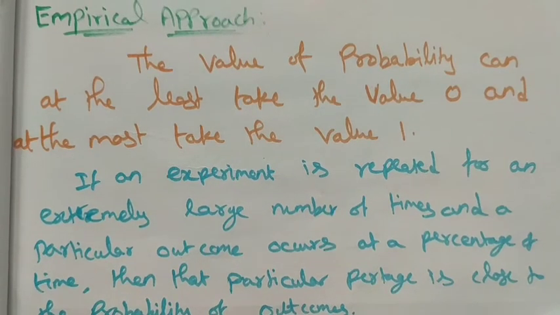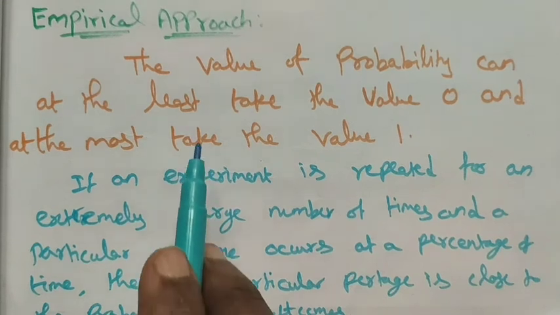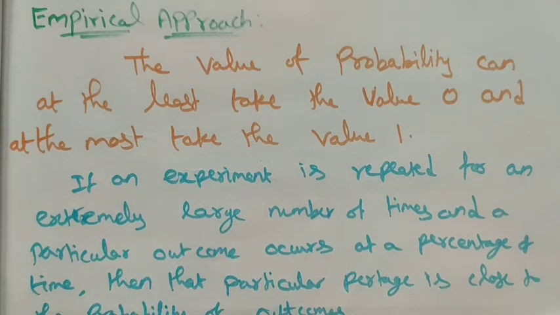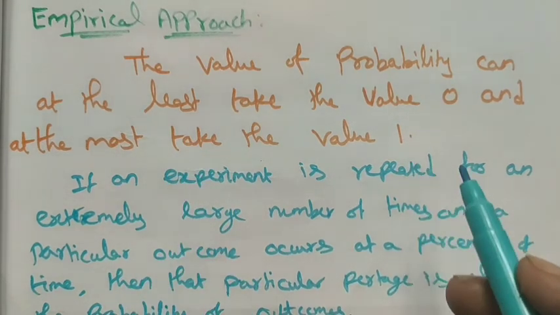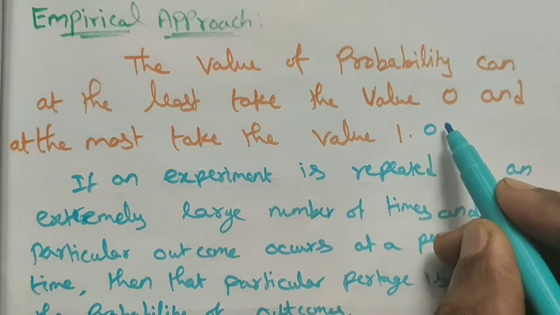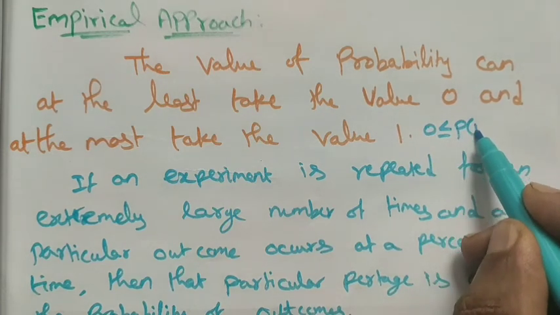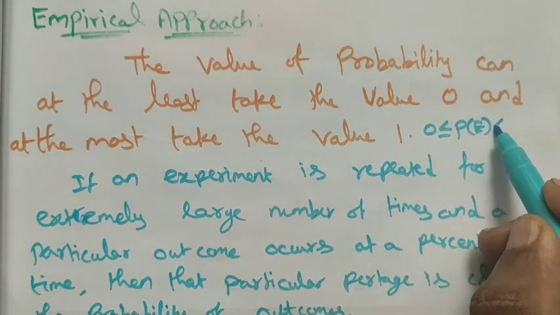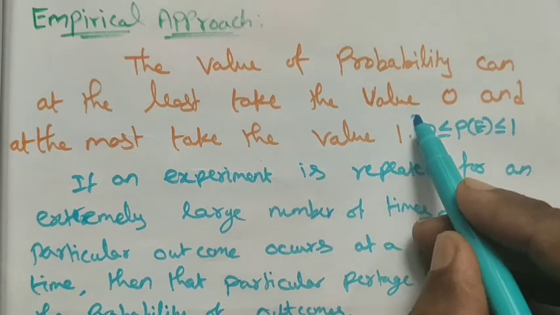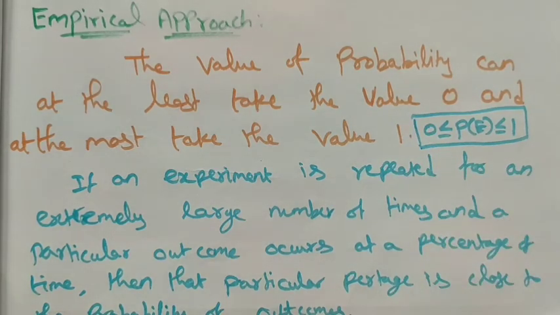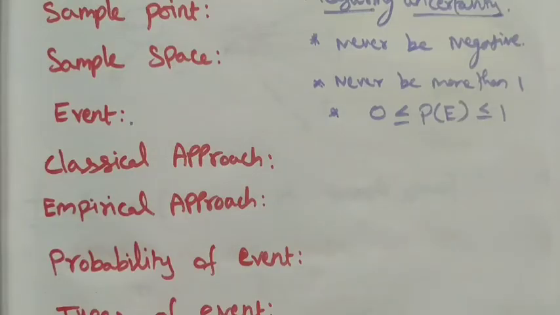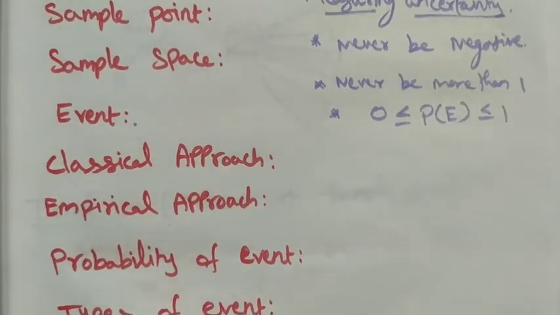And as I already told you, the probability is always from 0 to 1. It can be written as 0 is less than or equal to the probability of the event, which is less than or equal to 1. This is the condition.